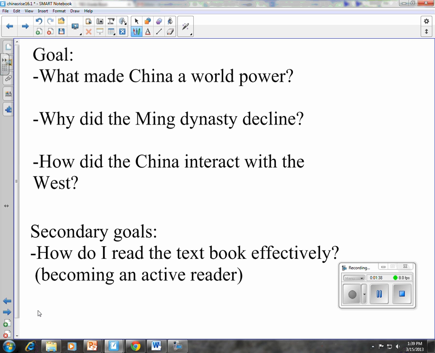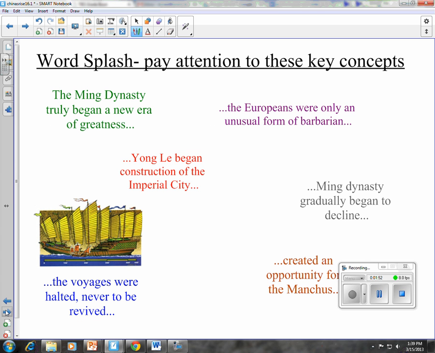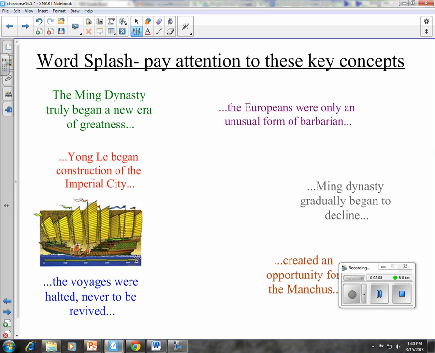So there are two sections that you're going to be reading in chapter 16.1. I should say there are two different dynasties, the Ming and the Qing. When you're learning about the Ming dynasty, here's what I want you to focus on. These are the key phrases to really hone in on in your book. The first is the Ming dynasty truly began a new era of greatness. The second is Yang Li began construction of the imperial city, one of the really amazing things that the Ming dynasty created. The third is the voyages were never halted, never to be revived.